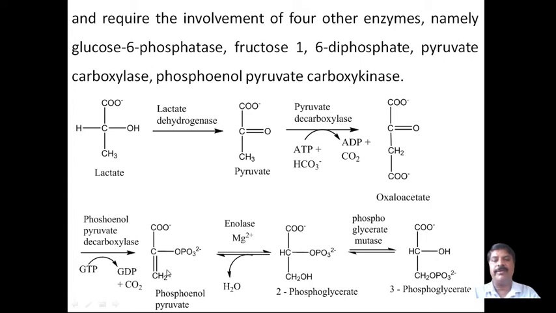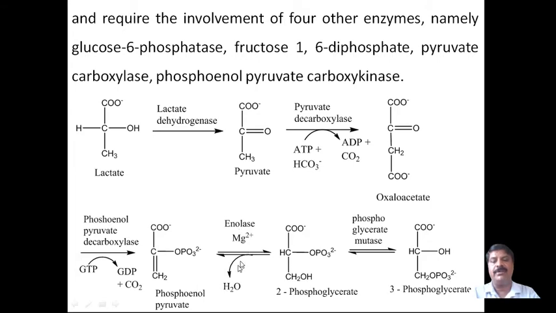This phosphoenolpyruvate undergoes a reversible reaction with enolase. In the presence of magnesium 2+ as a cofactor, a water molecule is added to form 2-phosphoglycerate.